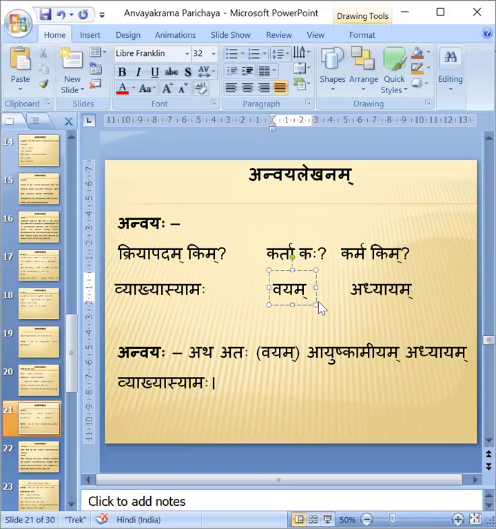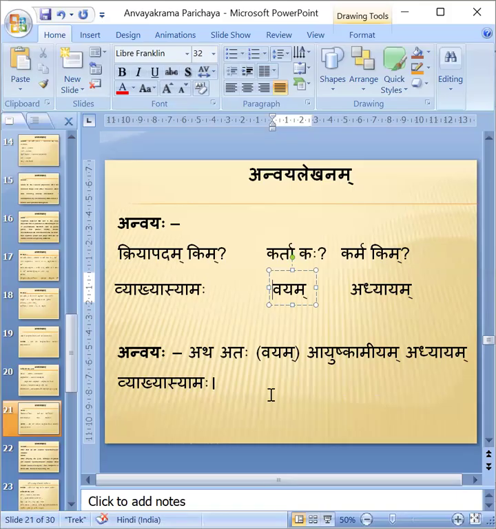Okay. Karma Pada is Adhyayam. The Visheshana for Adhyayam is Ayushkamiyam. Therefore, Atha Ataha avyayas, as it is we kept. Vayam Ayushkamiyam Adhyayam Vyakhyasyaamaha is the Anvaya.